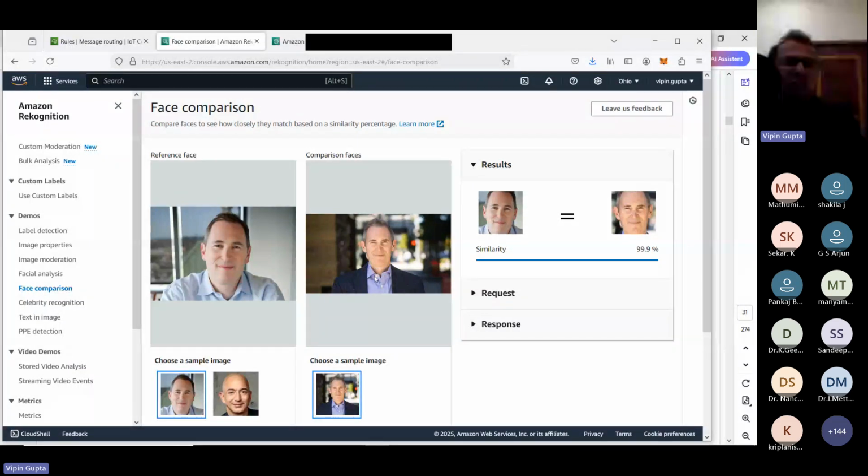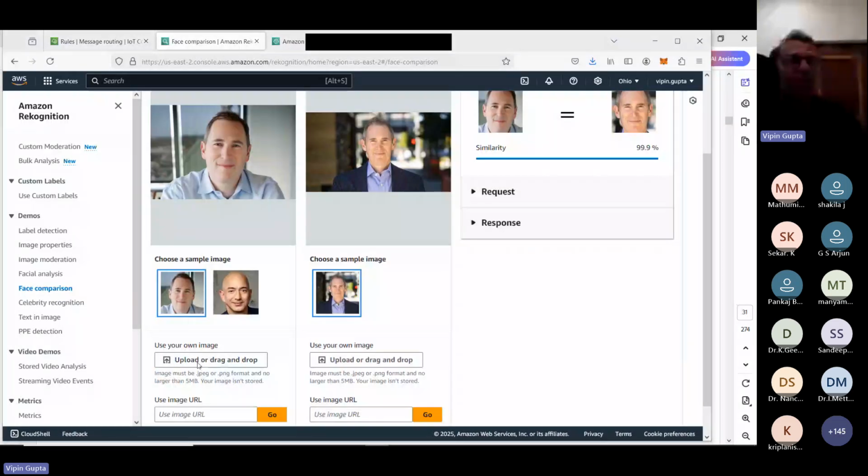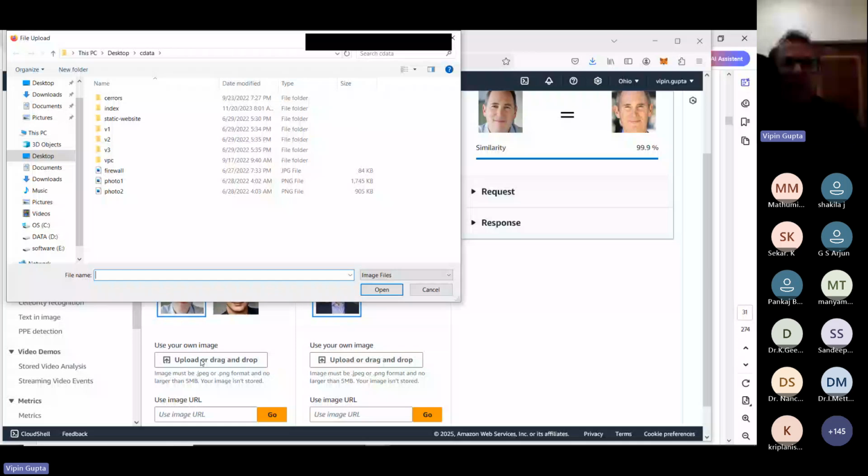Let me just show one thing. Suppose I'm just going to upload one thing. In my case, let me upload this. We want to compare two photographs. Suppose this is the criminal, and I'll take a second photo.